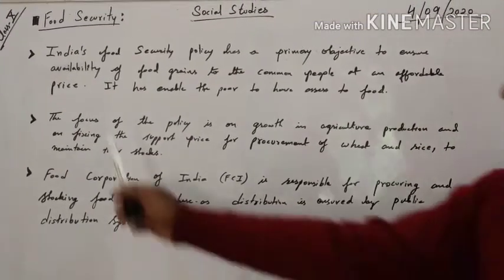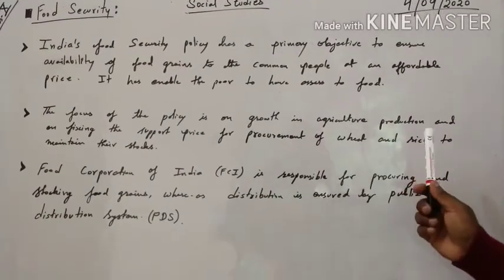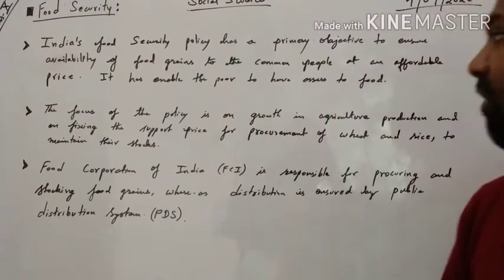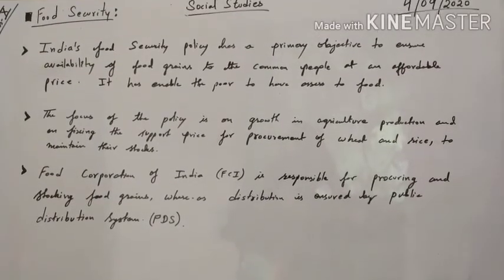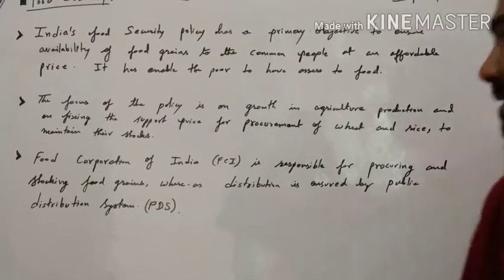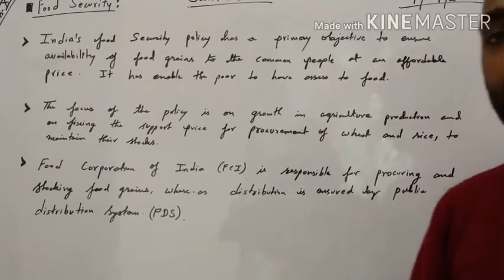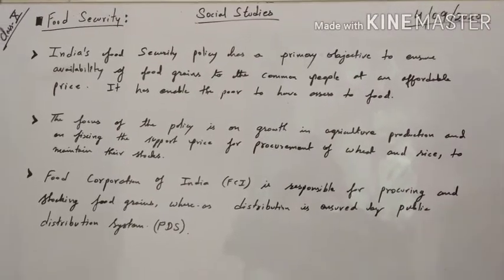The focus of the policy is on growth of agricultural production and fixation of the support price for procurement of wheat and rice to maintain the stock. Why only wheat and rice? Because it is the staple diet of our country.